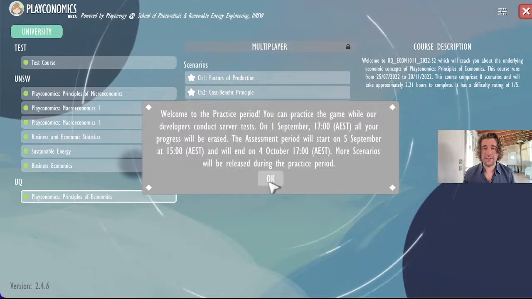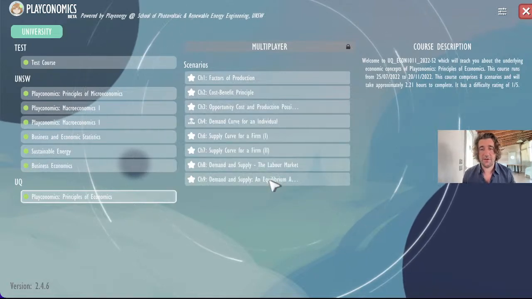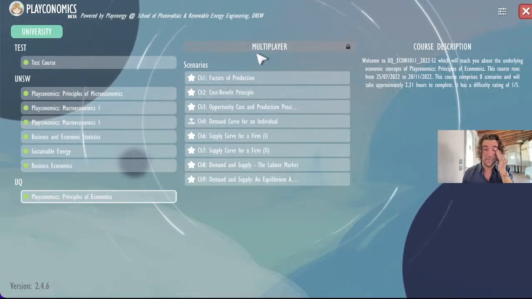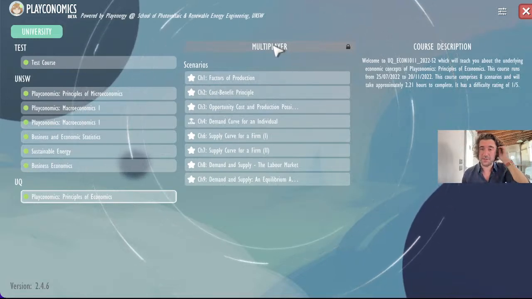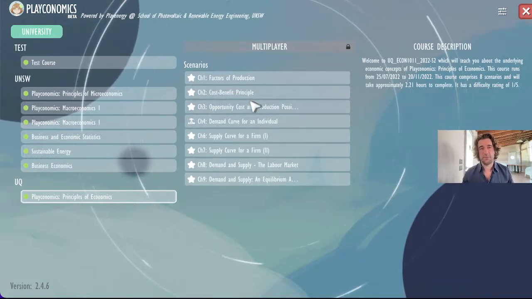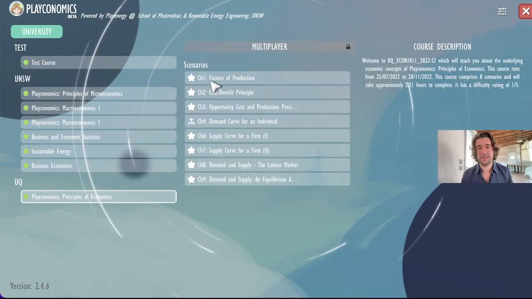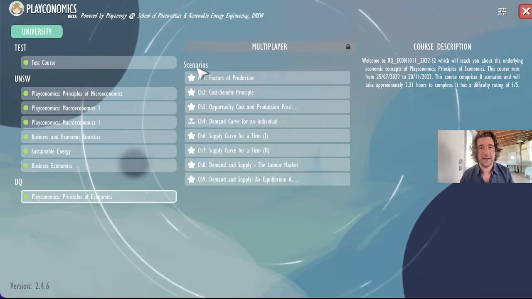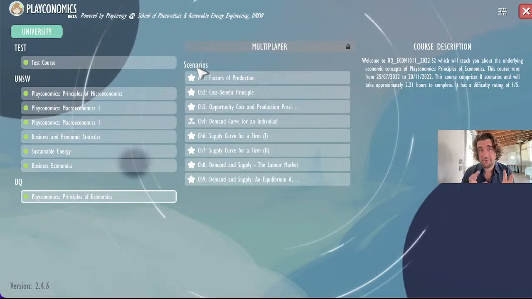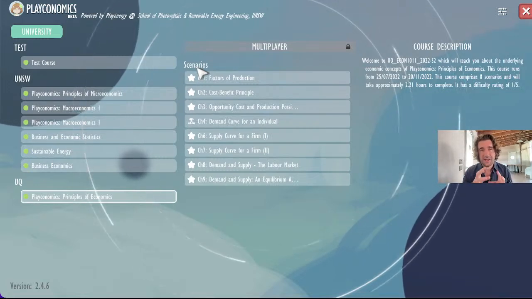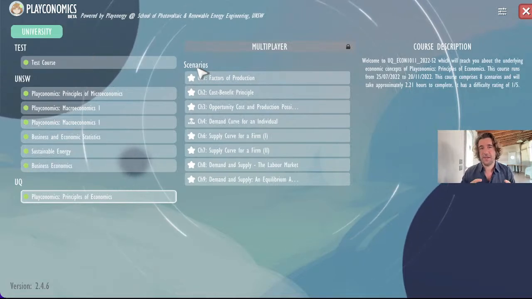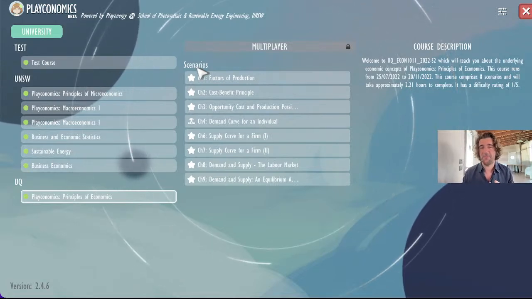Very well, this was just a little introduction. You can see here the multiplayer section is currently locked, and what we're going to focus on during the practice period is instead what we call scenarios. The scenarios are essentially like small levels that are designed to teach you how to play the game, but also to teach you the economic concepts at the same time.